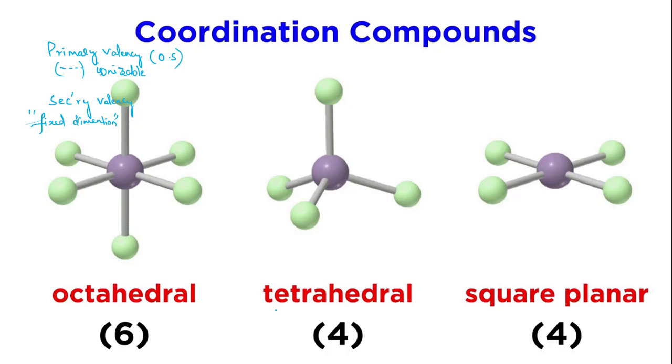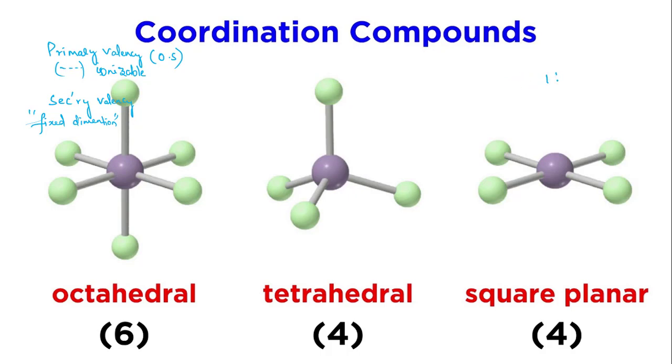So if the coordination number is 6, the molecule has an octahedral structure. If the coordination number is 4, then the molecule attains either a tetrahedral or square planar structure. If the coordination number is 5, then they have a square pyramidal structure, right?